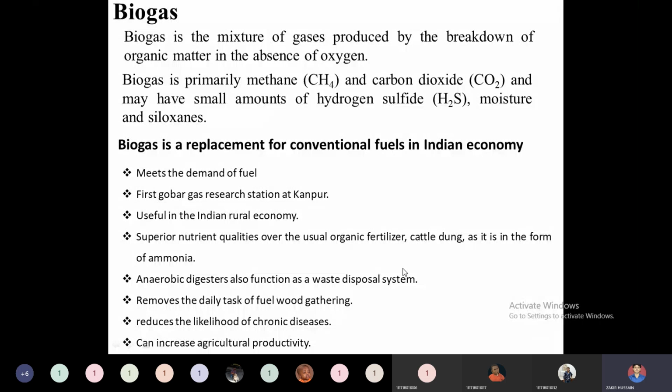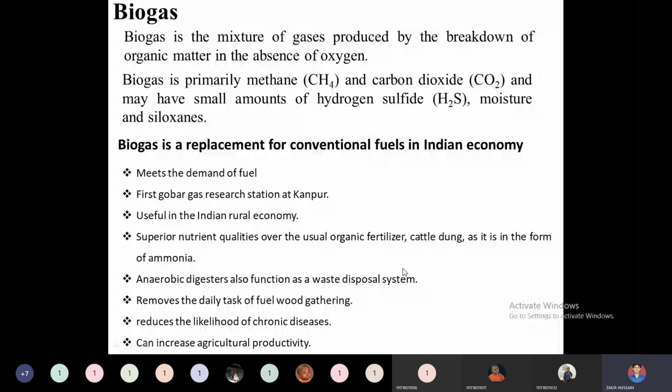And biogas technology can increase agricultural productivity, as we said, because it produces nutrient-rich organic fertilizers. So agricultural activities and productivity will be boosted using biogas technology. Therefore it has many useful benefits, direct as well as indirect.